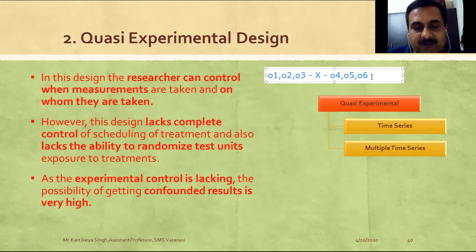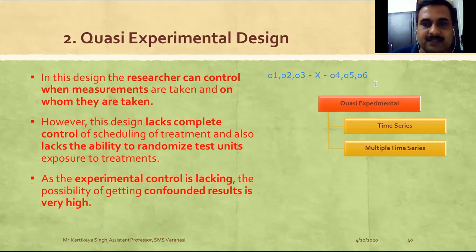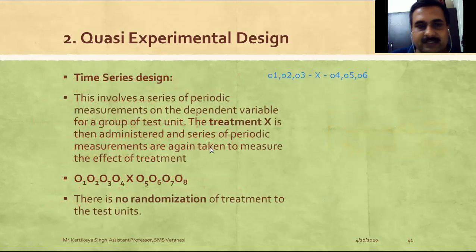But why do we usually take so many observations? Because we try to negate the impact of extraneous variables. Several other factors also impact your sales performance, and we try to negate them by taking several observations before the exposure is given and several after. So this is basically the concept of quasi-experimental research design. In it we are going to cover time series and multiple time series, and we'll cover this in the next.